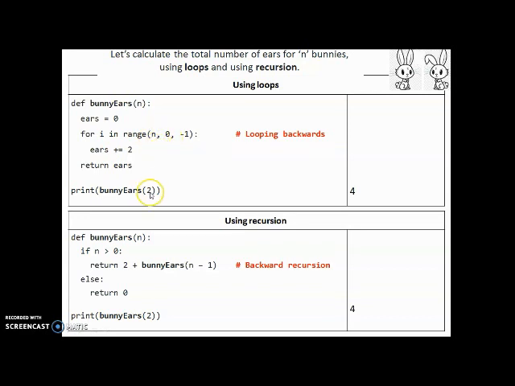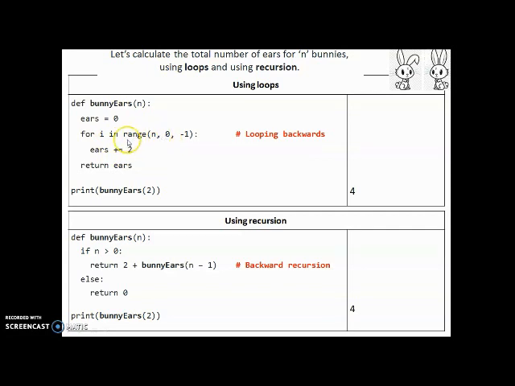That means in this case, for two bunnies, it starts at 2, then it goes to 1, and of course we know that it does not touch 0, it stops just before 0. Each time, the stepping is -1. It's counting down from 2 to 1 and then stopping at 1. So in this case, for the second bunny, now the second bunny has 2 years. So those 2 years are added to the total number of years, and then i becomes 1.